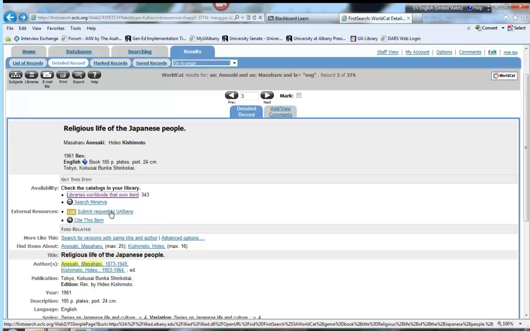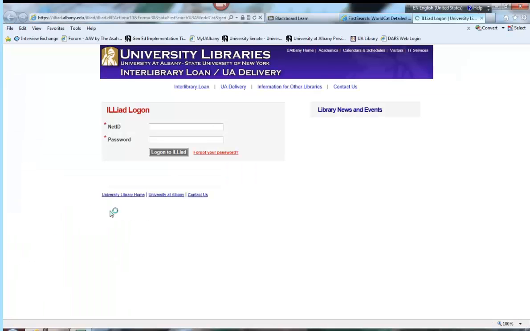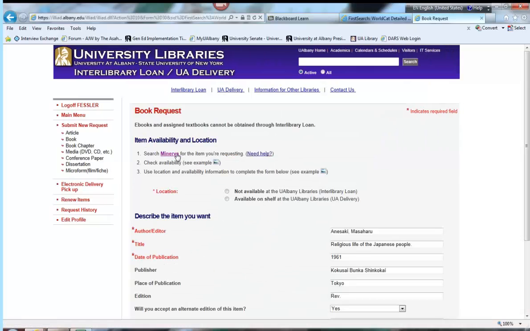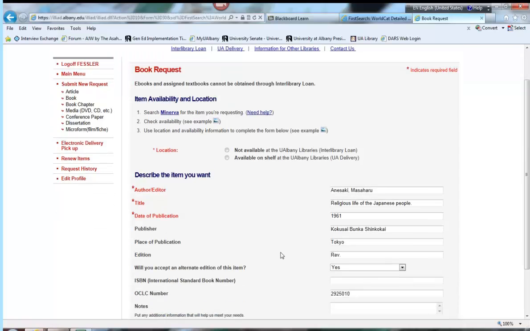Submit request to Albany is the link upon which you want to click. This will take you to the interlibrary loan login page. You log in just as you would for any connection on campus, and it will take you to this page where the fields are pre-populated with all the information about the book. You don't have to sit down in the interlibrary loan office and fill out a little form. That's what we used to do. It does it all for you.